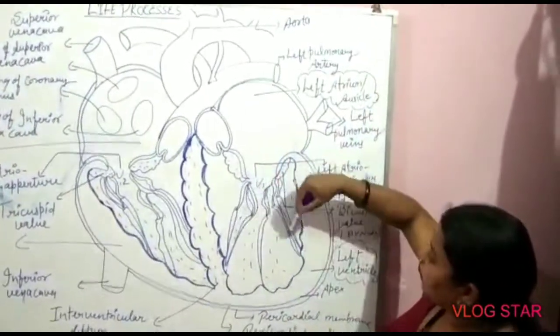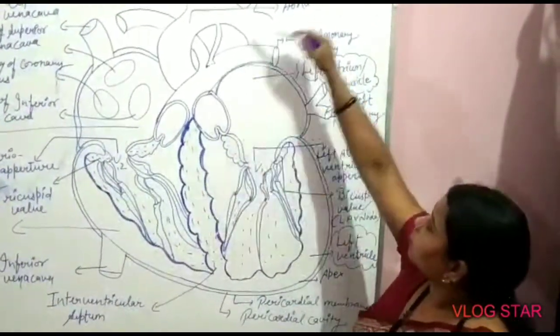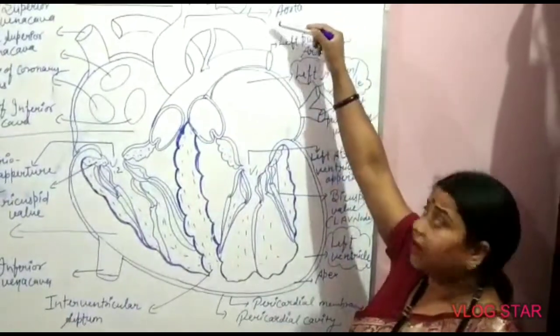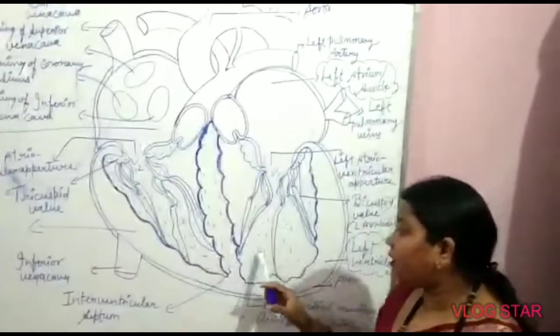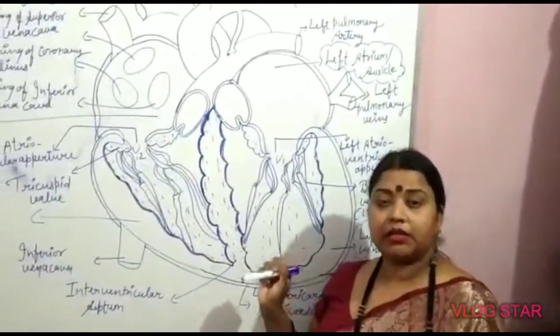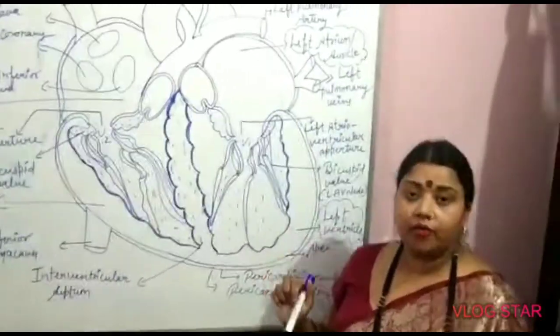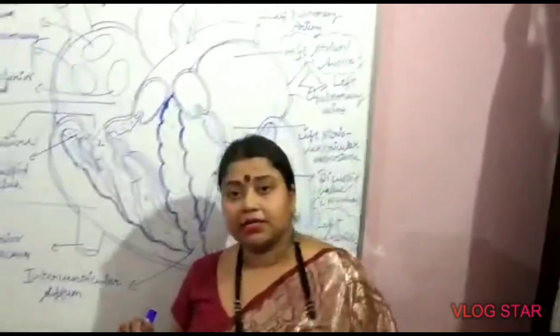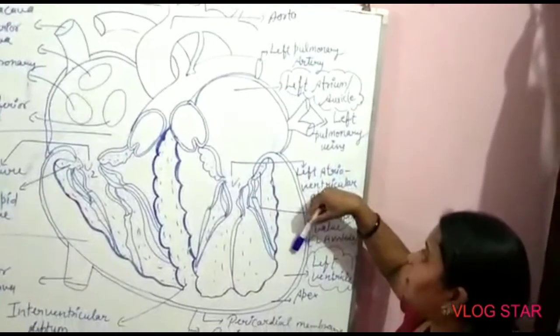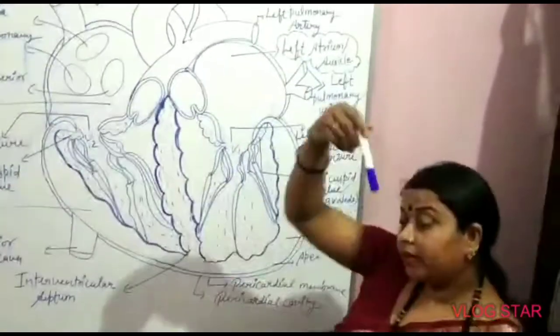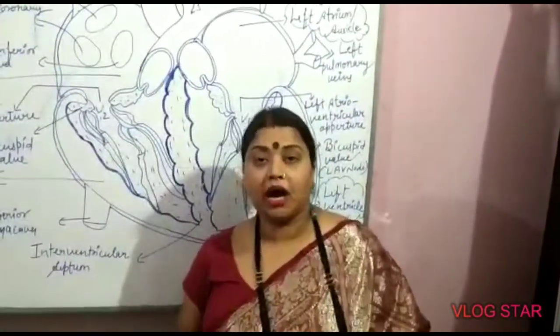All complete pure blood goes down to the aorta. The aorta carries pure blood from the left ventricle with the help of the sinus valve. It is called the sinus valve, or we can say the sulcus. The aorta carries pure blood from the left ventricle, and this aorta is again bifurcated into numerous arteries.